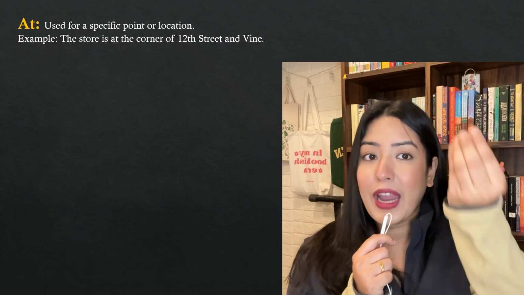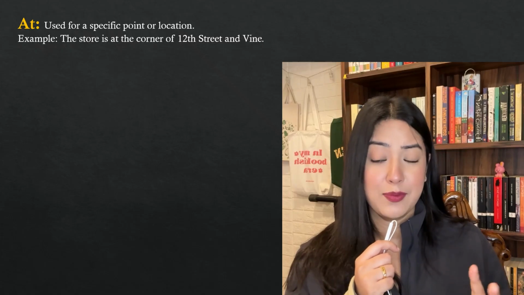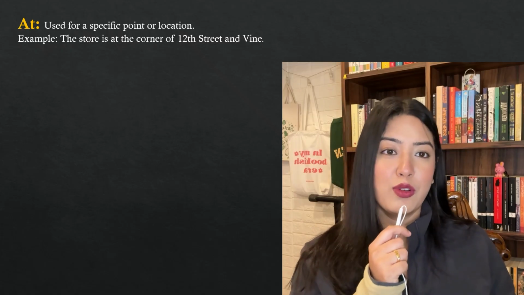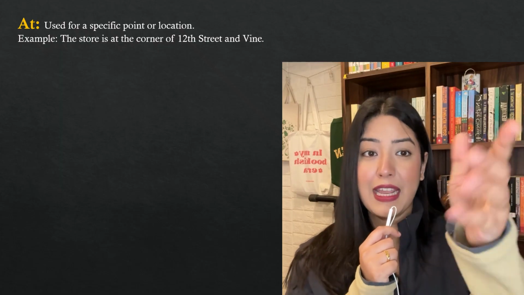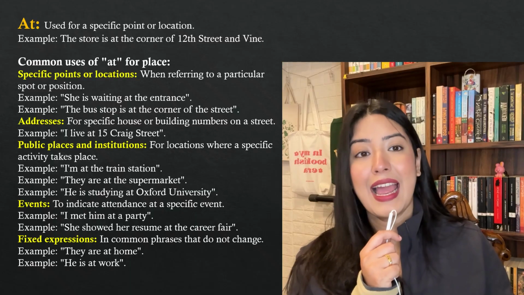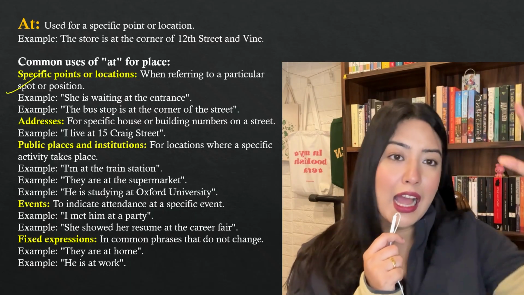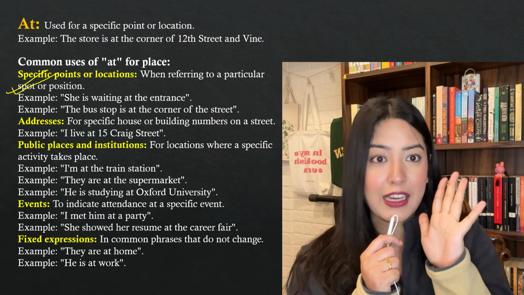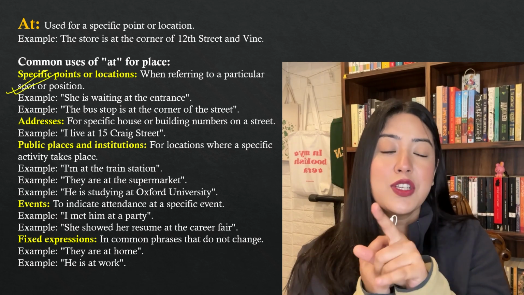Now, where do we use "at"? Common uses of "at" for place, okay? In terms of place, specific points or location. So when referring to a particular spot or position, pointing at a particular spot or position, okay? Example, she is waiting at the entrance. So this is a big house, and in this big house there's a particular point. You're pointing at something. So in this big house there's a particular point, the door, and she's waiting at the door.